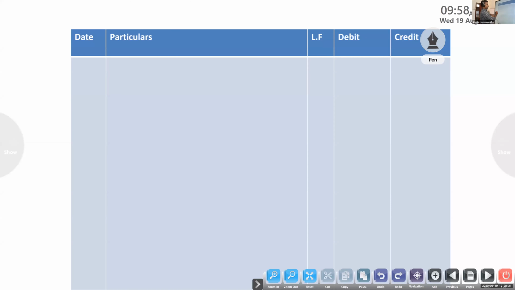Next, so that how to write. This is the format of journal. Now you listen. Suppose 1st April 2019, we purchased goods. So what is the journal entry? Purchased goods for cash. Aparna, what is the journal entry? Sir, goods account debit to. Instead of goods, what I said? Purchased goods. So purchase account to cash account.